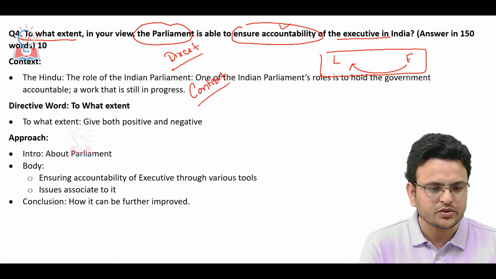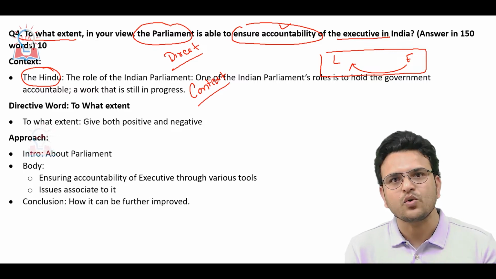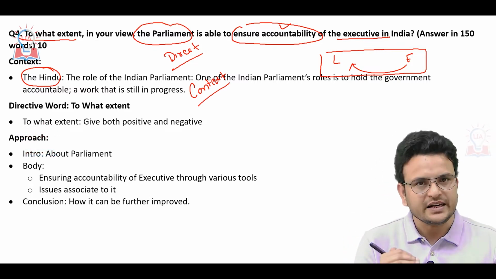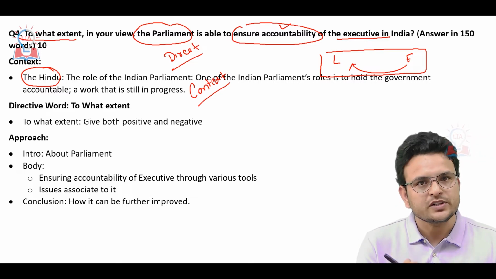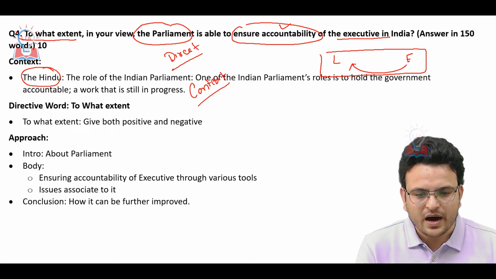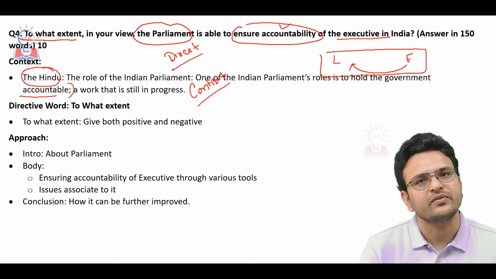In the context of the question, in The Hindu we have seen multiple articles. These articles talked about the reducing role of parliament in democracy. One of the roles of parliament is to hold the government accountable, but it failed.